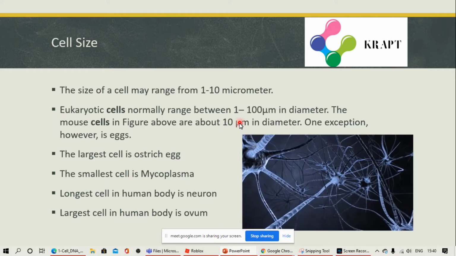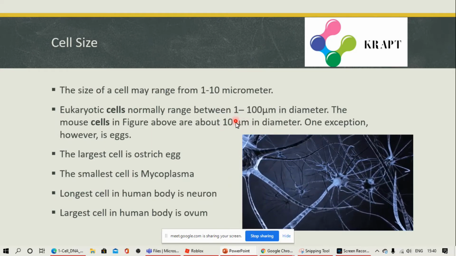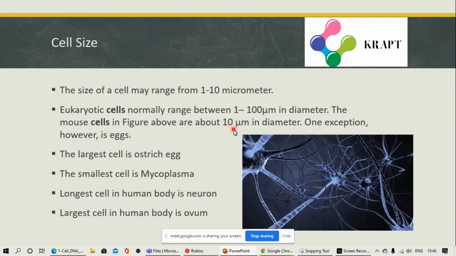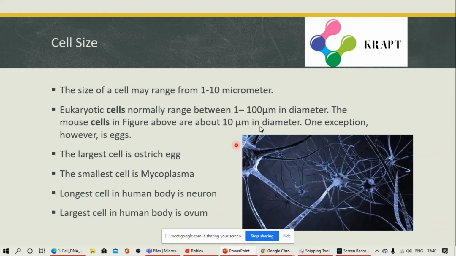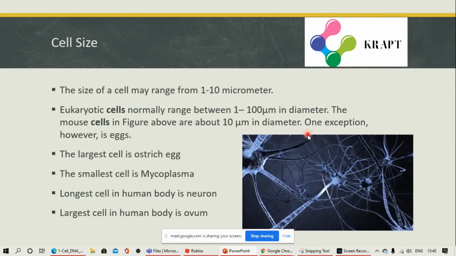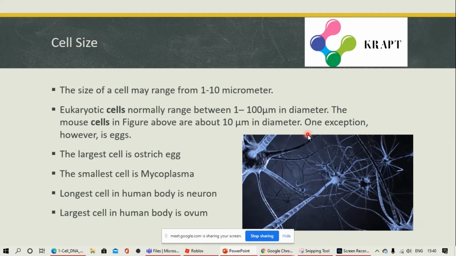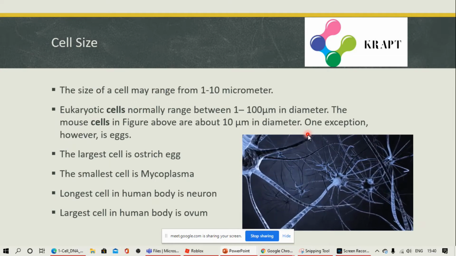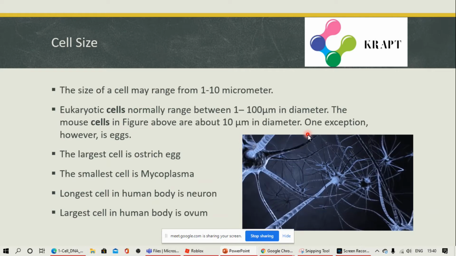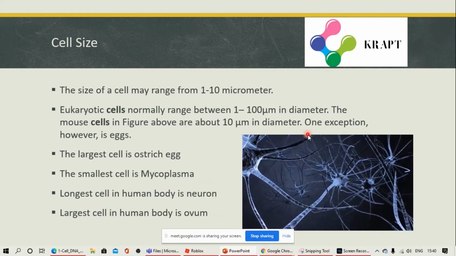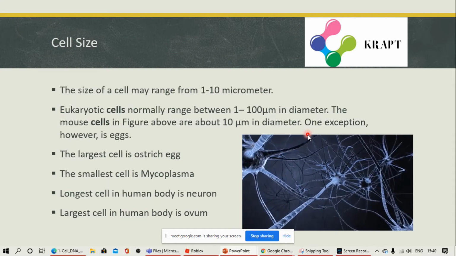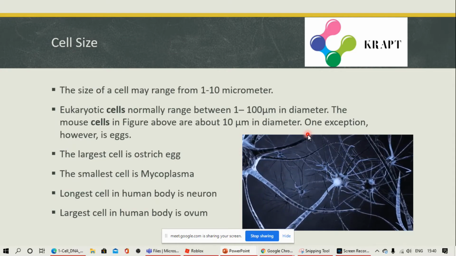The symbol you can see here is called mu, which represents the micro prefix. One exception, however, is eggs. The largest cell in our surroundings is the ostrich egg. Smallest cell is the mycoplasma cell. Longest cell in our human body is the neuron, the nerve cell. And largest cell in our human body is the ovum, that is the egg.